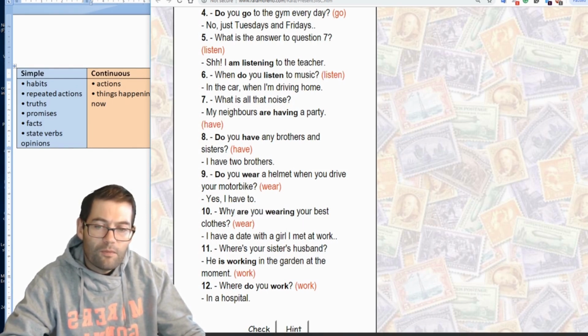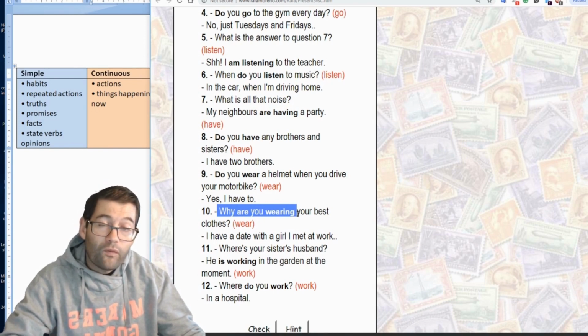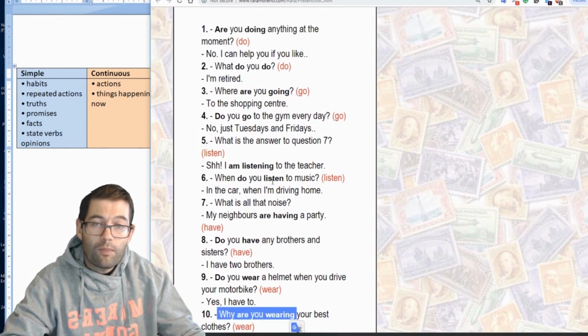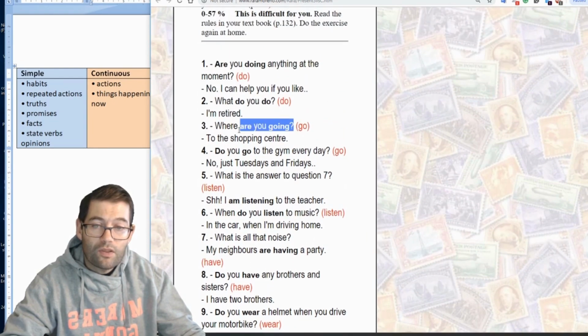For question number 10, you might be wondering why it's in the continuous form. Well, the reason is because you want to know the reason now. And if we're talking about things that are happening now, then we would use the continuous voice. If we go back to question number 3, where are you going now? He says, I'm going to the shopping centre.